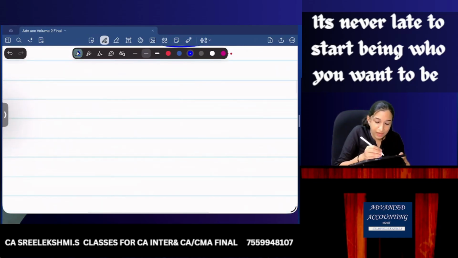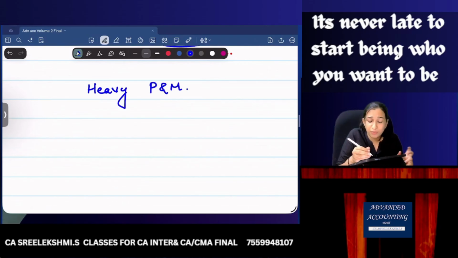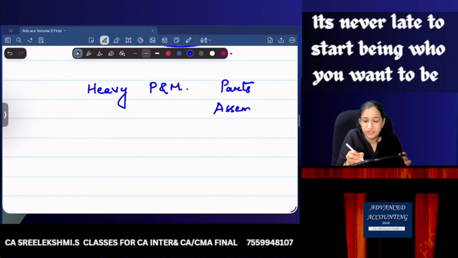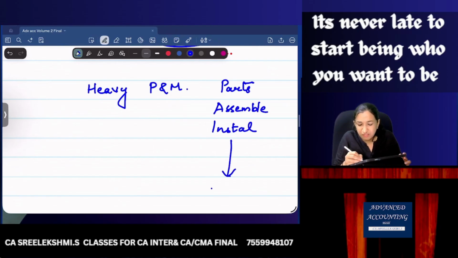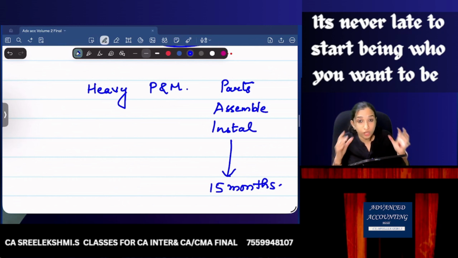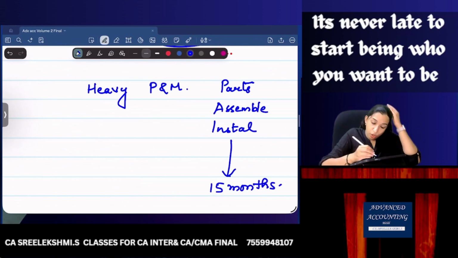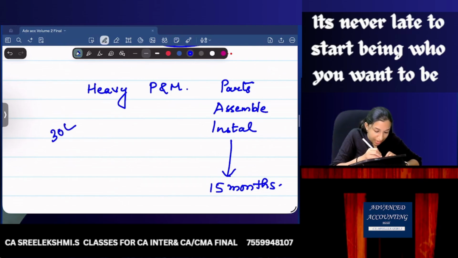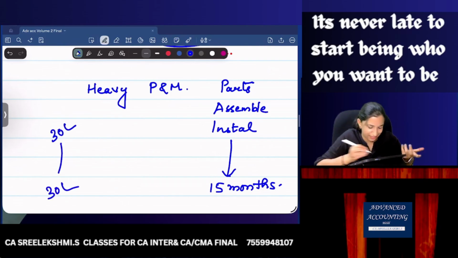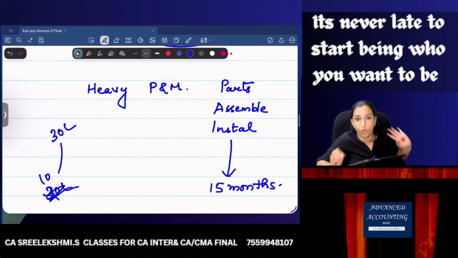One more example. I bought a heavy plant and machinery, and the plant and machinery is given in parts. To assemble these parts and install this plant and machinery, it will take 15 months. The cost of this plant and machinery is 30 lakhs, and I have a loan of 30 lakhs or 20 lakhs or 10 lakhs, whatever the loan is.